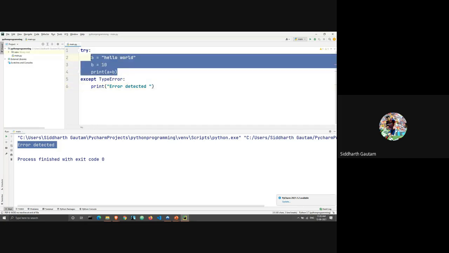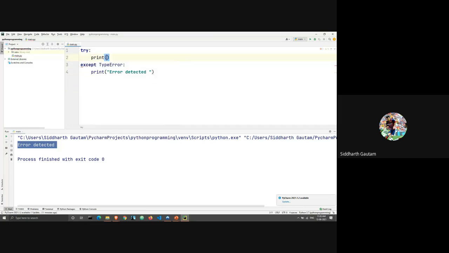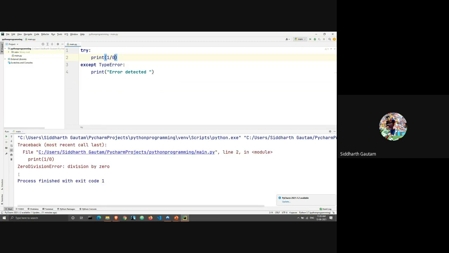Now, if we go back to printing 1 divided by 0, there will again be an error, which is zero division error here, right? Again, the except block didn't work because now it's looking for type error instead of zero division error. Okay, any questions up till now?